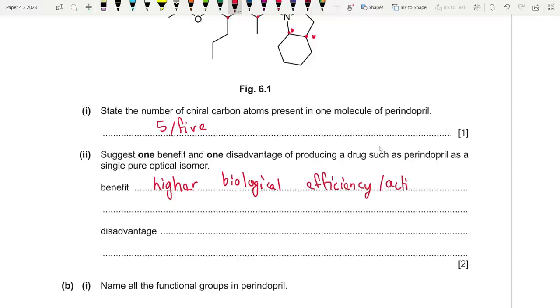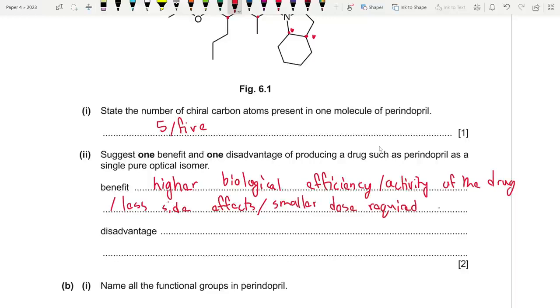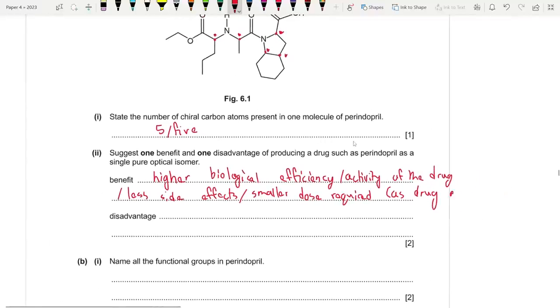Or you could say, activity is also mentioned, activity of the drug. Or you could say that it has less side effects. Or it may be more potent. Smaller dose required, as the drug is more potent. These are benefits.